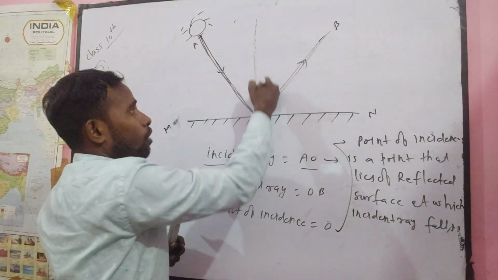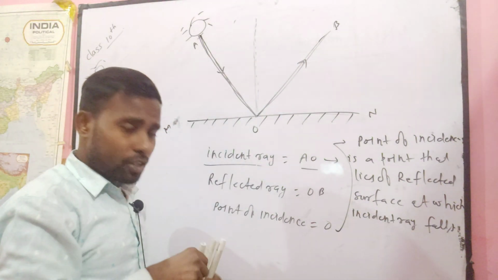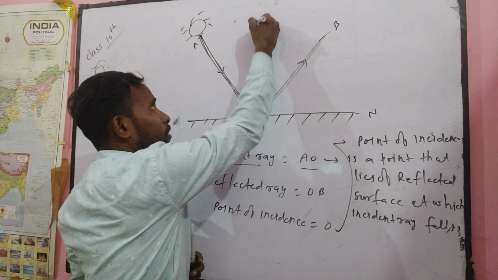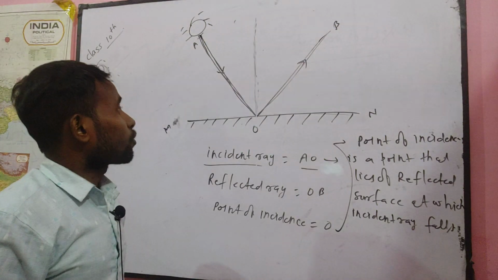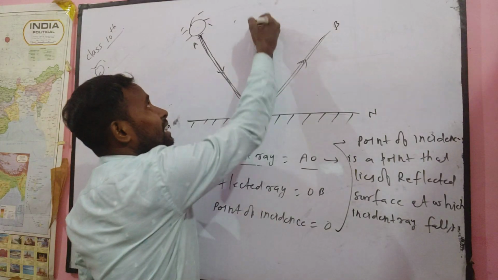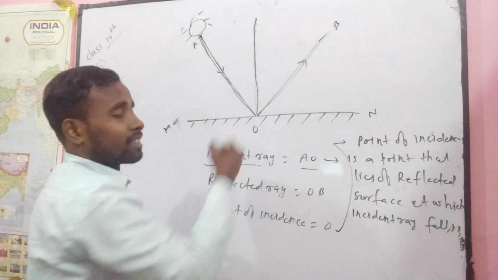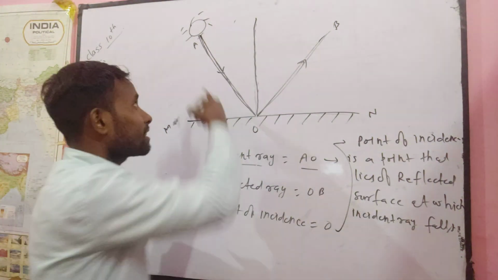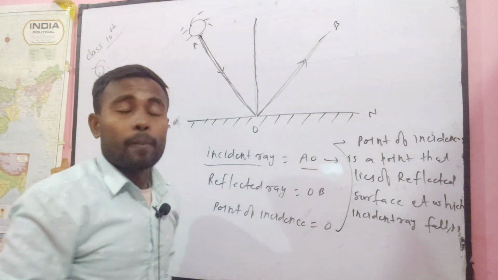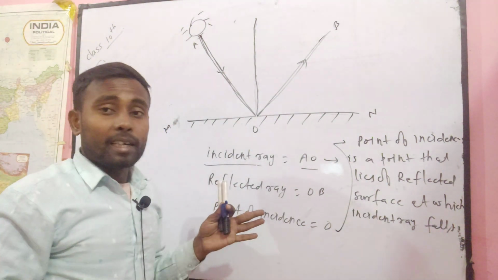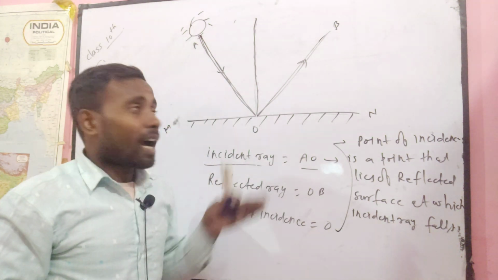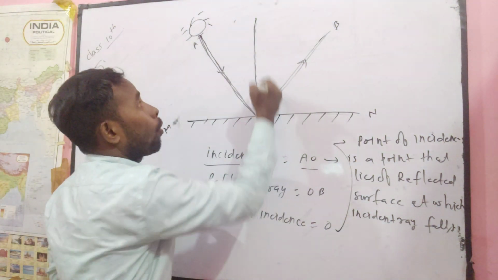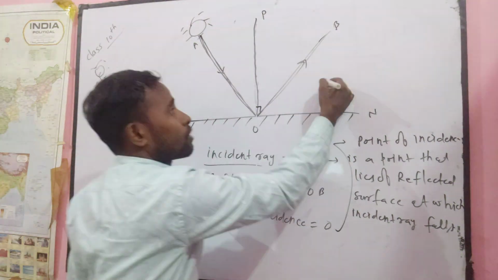Suppose this is your normal. This vertical line will be the normal. Why have I drawn this vertical line? Just for measuring at which angle the incident ray and the reflected ray are incident and reflected. For measuring this angle, I have drawn a normal. You can write OP is a normal.